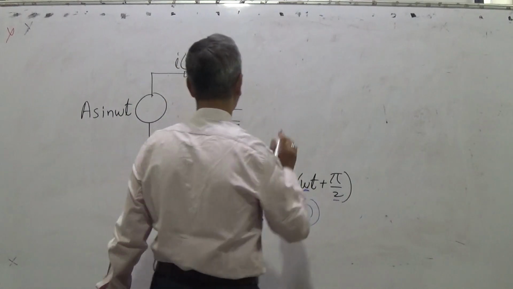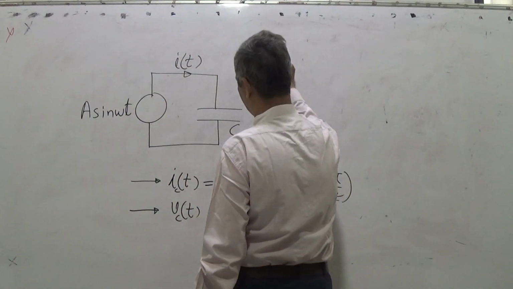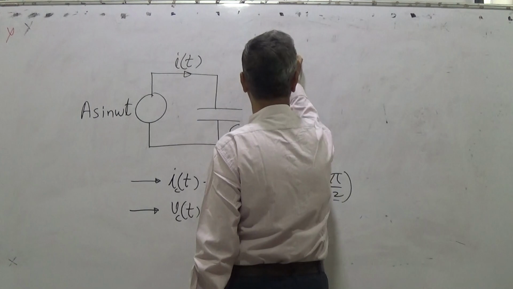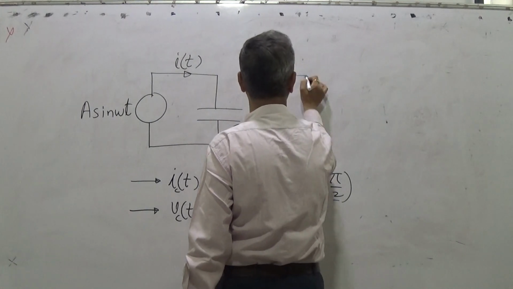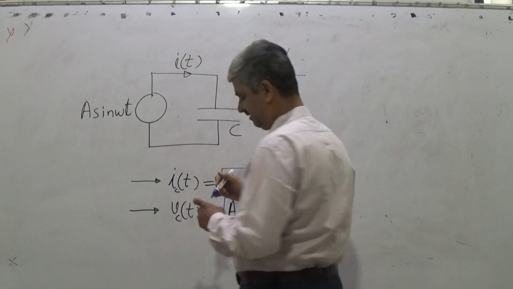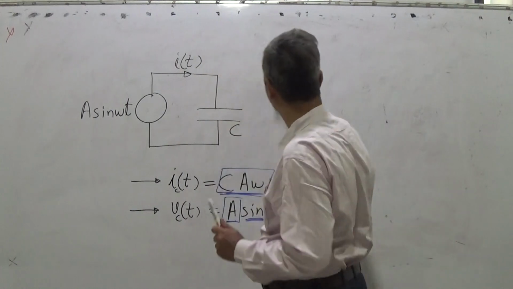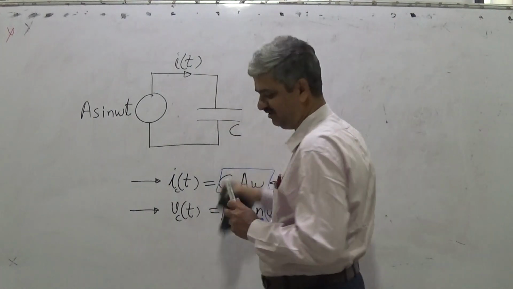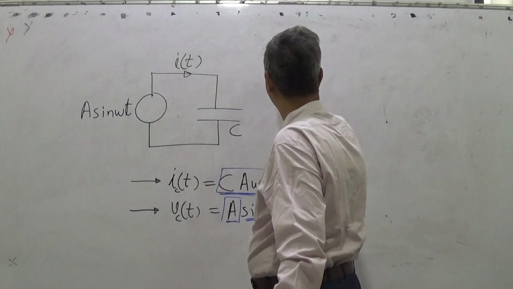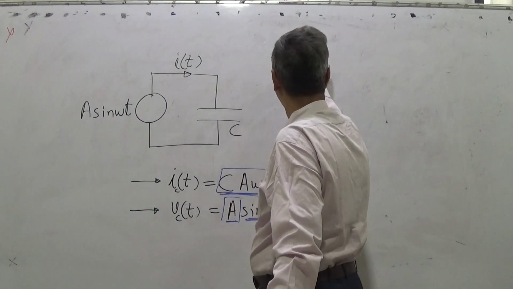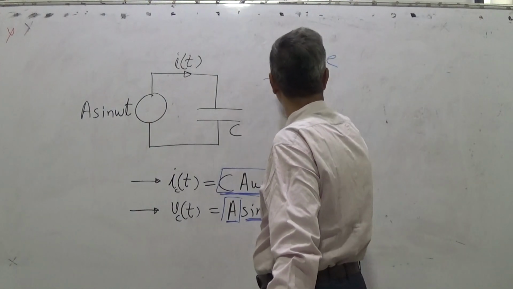So when I say a ratio, I take voltage upon current. Actually, capital is not a good term, so I am writing voltage upon current.